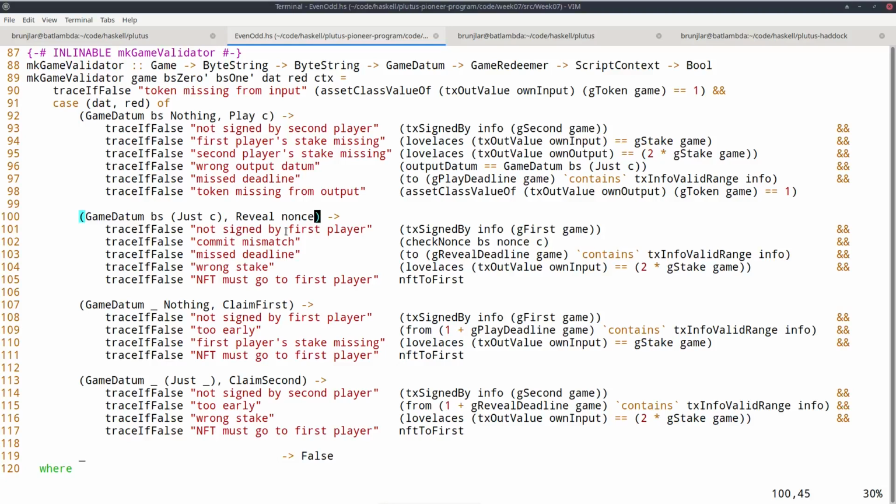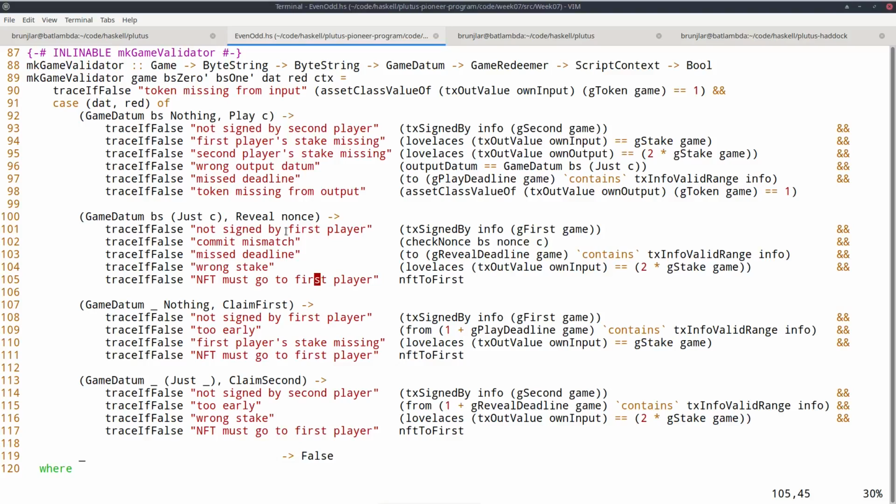So in order to prove that and get the winnings, he has to reveal his nonce. So in that case, it has to be signed by the first player. The nonce must indeed agree with the hash he submitted earlier. He must do this before the reveal deadline. The input must contain the stake of both players.